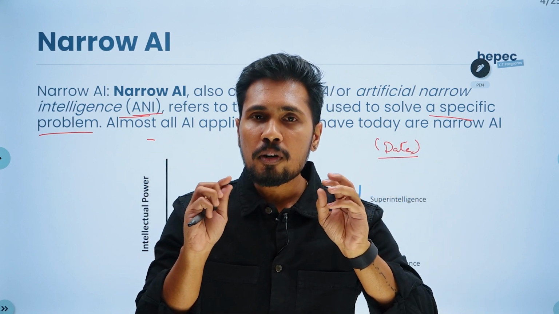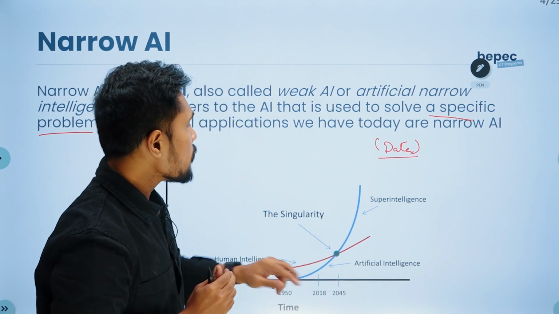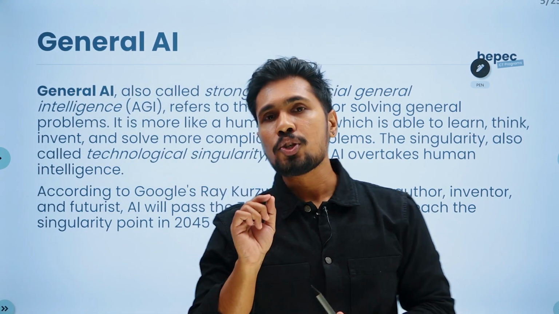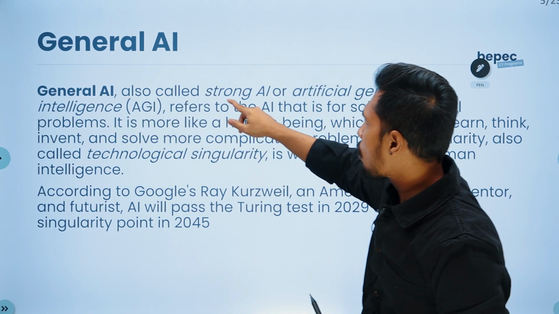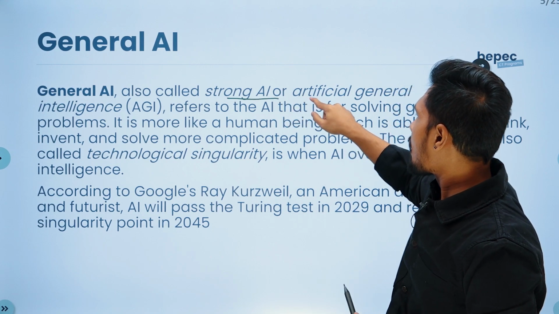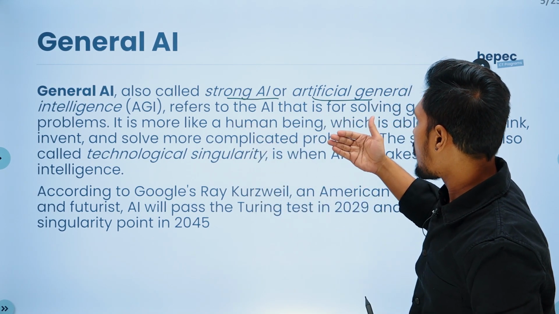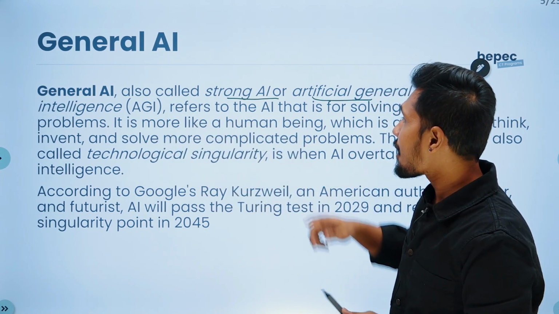So it is able to perform a specific task. There is a next one. We are able to call it general AI, or AGI. So what is meant by AGI? General AI, also called strong AI or artificial general intelligence, refers to the AI that is for solving general problems. It is more like a human being.